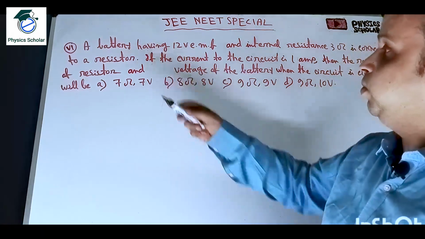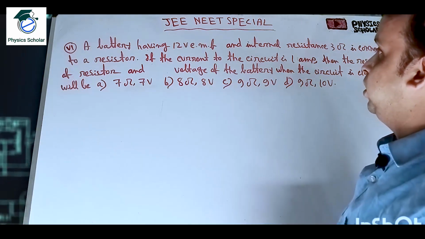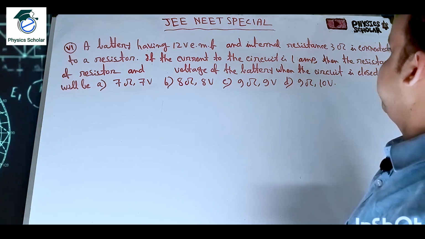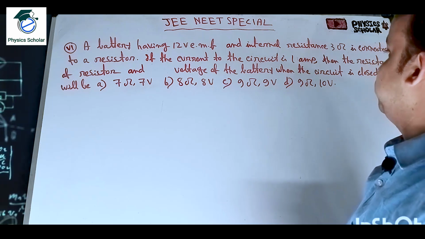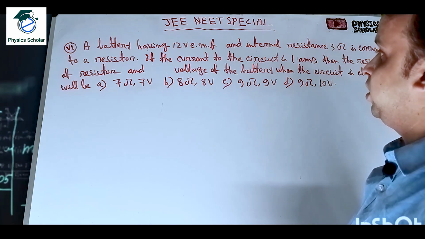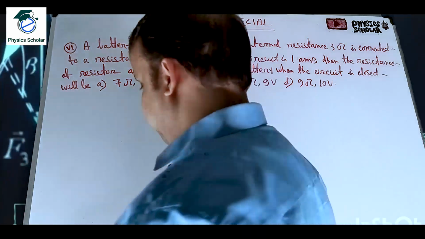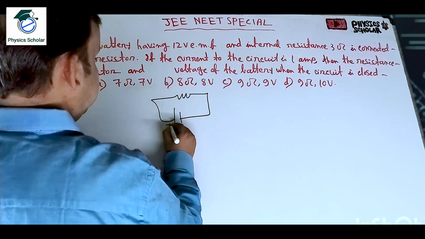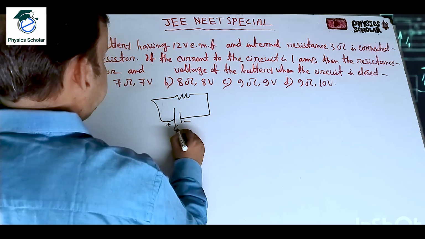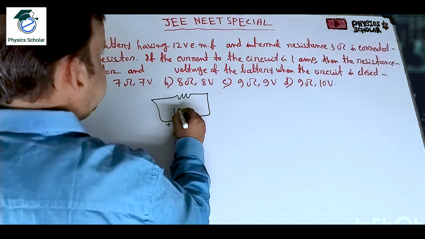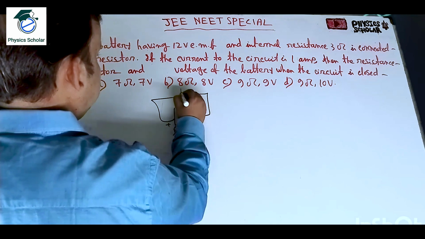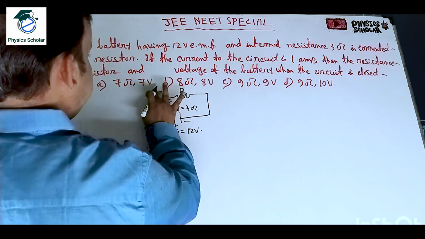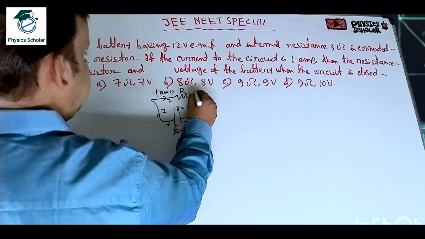Okay students, now let us move to problem number 6. A battery having 12 volt EMF and internal resistance 3 ohm is connected to a resistor. If the current in the circuit is 1 ampere, then we have to find the resistance of the resistor and the voltage of the battery, clear. This is the battery and this is the resistance, clear. So eta is given as 12 volt, clear. Internal resistance small r is equal to 3 ohms, clear. We have to find out capital R, clear, and the current I is given as 1 ampere, okay.